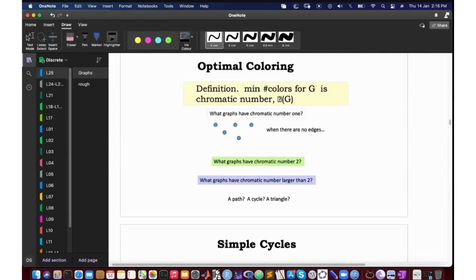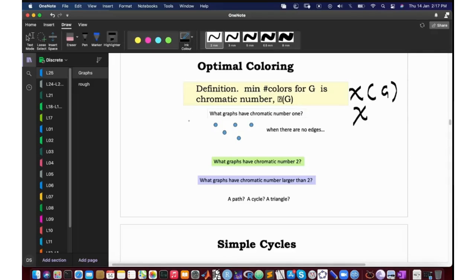So the minimum number of colors that you need to properly color a graph is called the chromatic number. We denote it by chi, it's a Greek letter chi. It's sort of like an X, but written in this way, chromatic number chi.